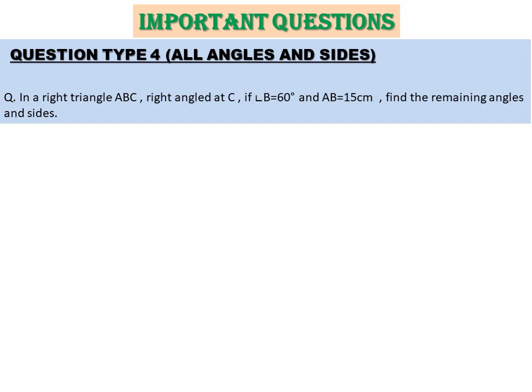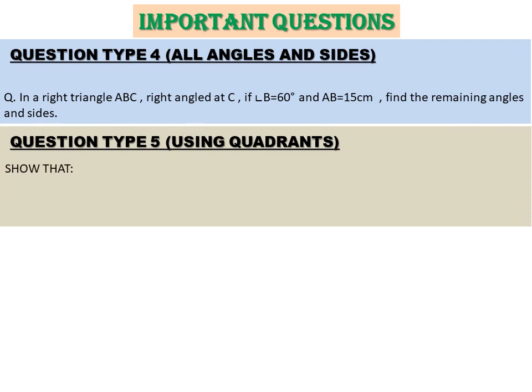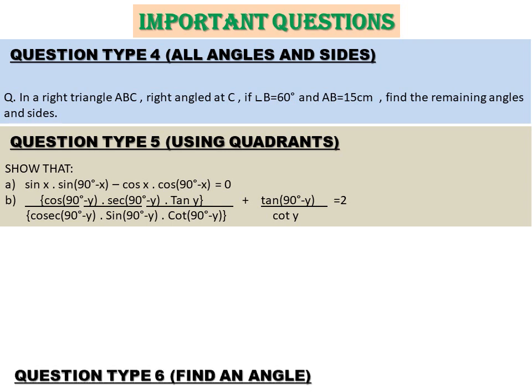What you need to do, I'll let you know. Next type is using quadrants. As we have done in our last video, you know the trick, add sugar to coffee, add title tag. That will be used here to solve these questions. We will apply the quadrant analysis, which ratio is positive or negative in which quadrant, and accordingly we will solve these questions, right?